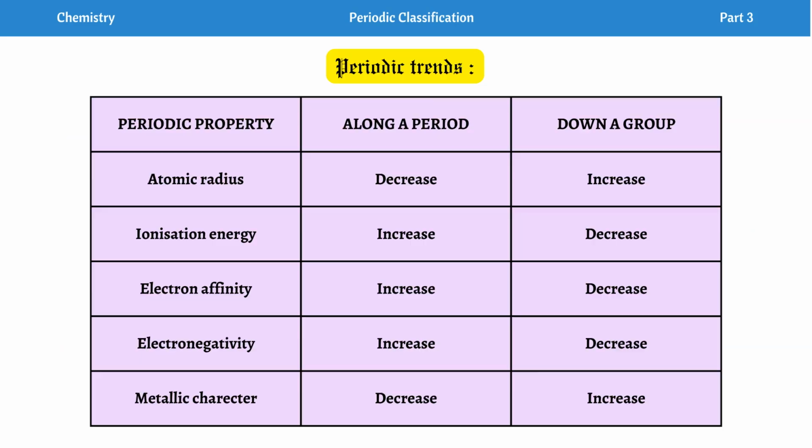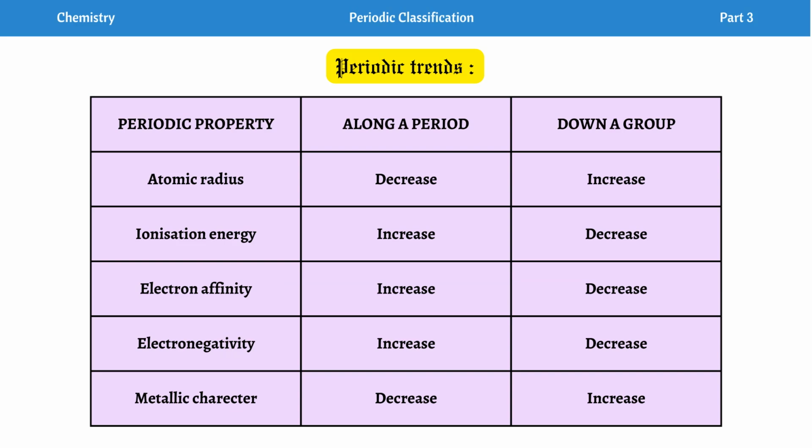Next we need to know about the periodic trends. Sometimes they may be asked, mostly the chances are very low, but still we can take a look. I have mentioned five periodic properties here: atomic radius, ionization energy, electron affinity, electronegativity and metallic character.